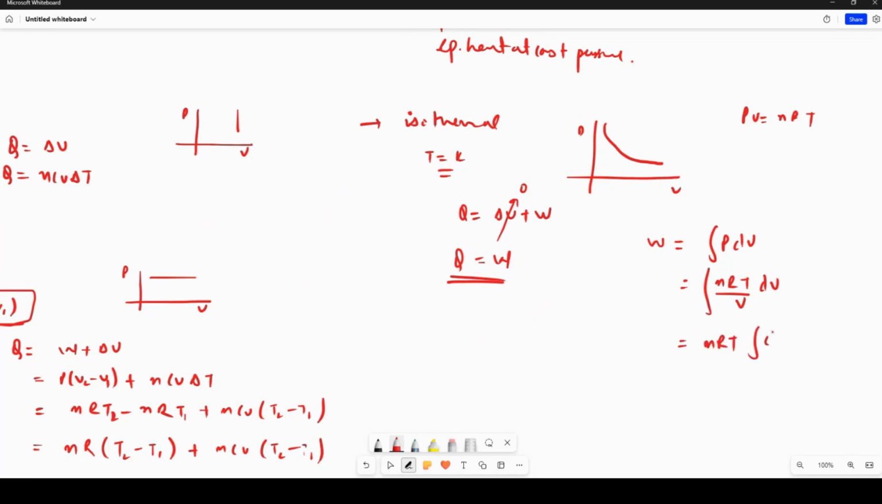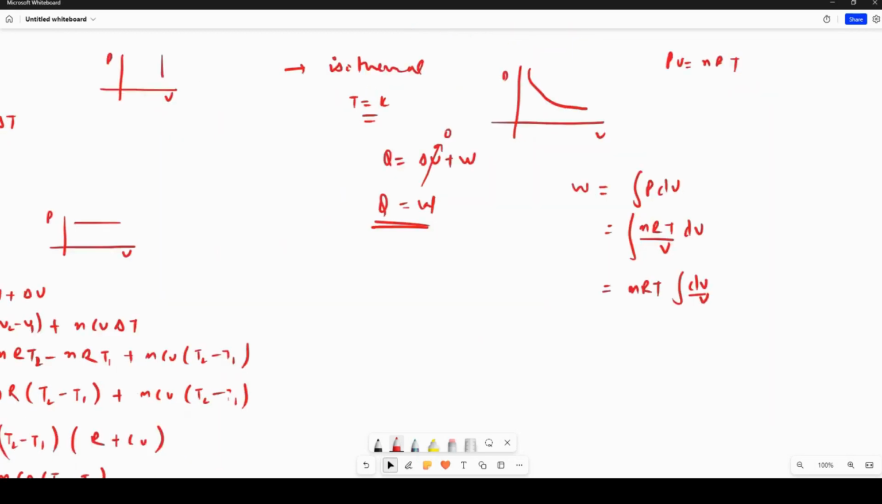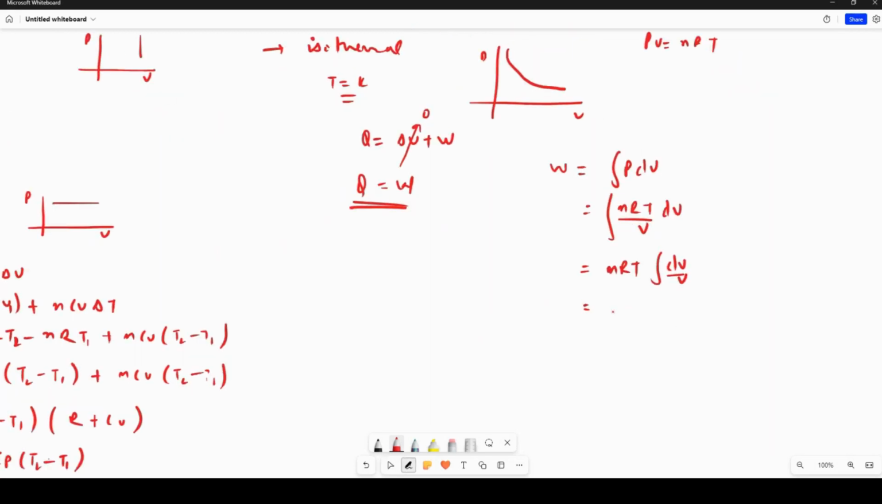So nRT integration dV by V. What is the integration of 1 upon x? The integration of 1 upon x is ln x. So nRT ln of V. And if you put the limit V1 to V2, this will come out to be nRT (ln of V2 minus ln of V1). Log A minus log B is log A by B. So you can write nRT ln of V2 by V1. So in case of an isothermal process, the work done comes out to be nRT ln V2 by V1.